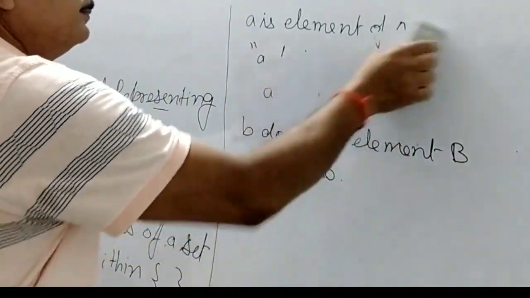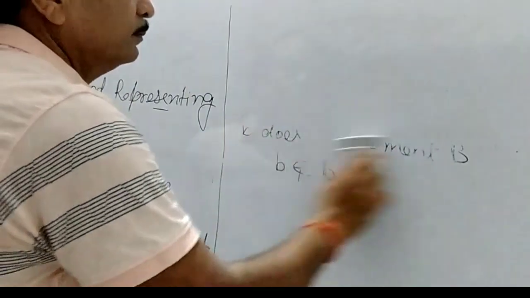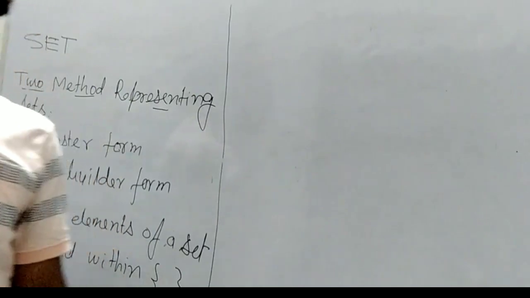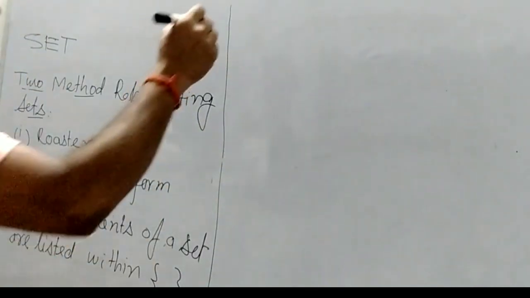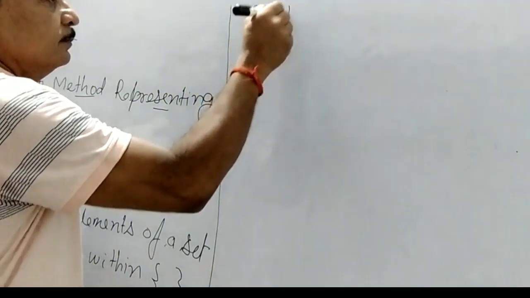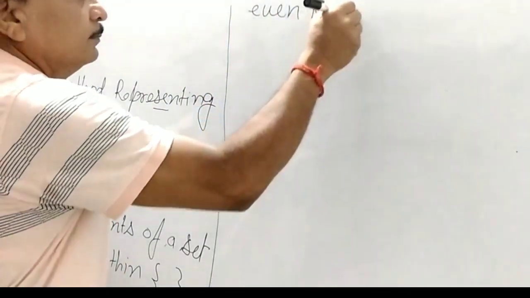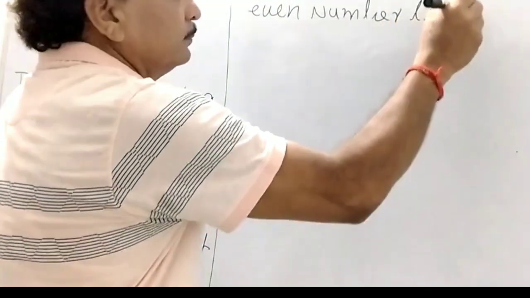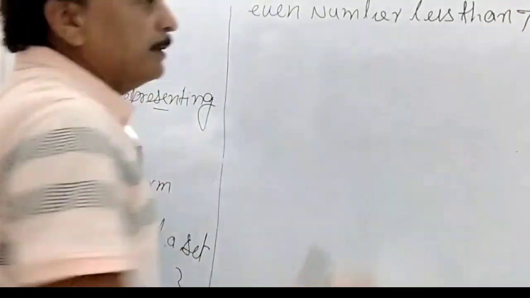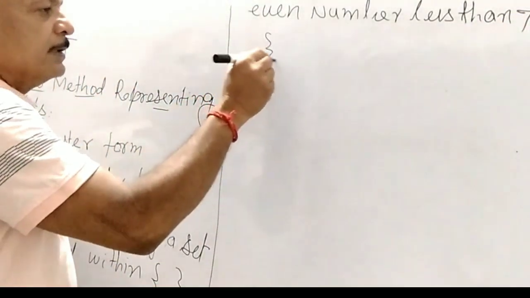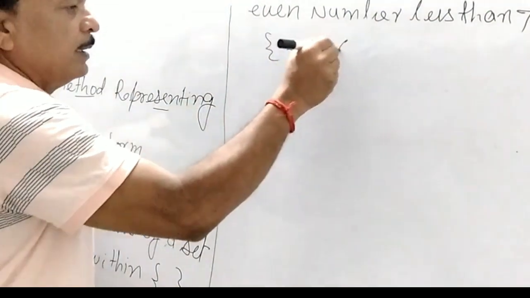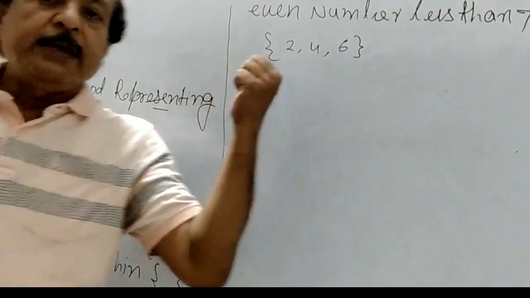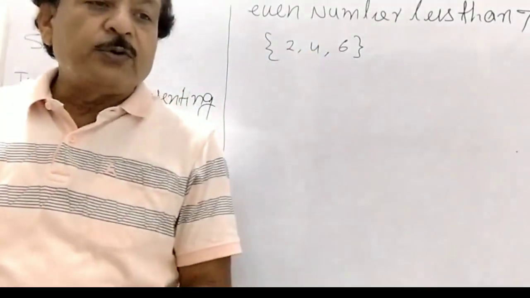Just as if you write the even numbers less than 7: 2, 4, 6. So this is the set. In this way we can represent sets in the roster form.